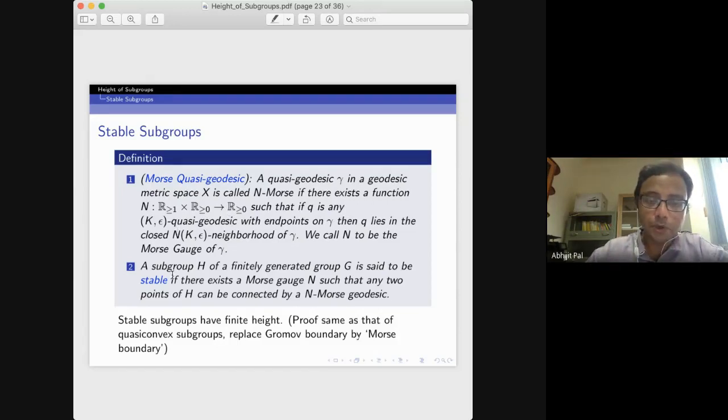And a subgroup H of a finitely generated group is said to be stable if there exists a Morse gauge N such that any two points of H can be connected by an N-Morse geodesic. One can prove, using the same idea as for quasi-convex subgroups having finite height, that stable subgroups have finite height. There is something called the Morse boundary. You replace the Gromov boundary by the Morse boundary and do the same kind of argument, so you get that stable subgroups have finite height.